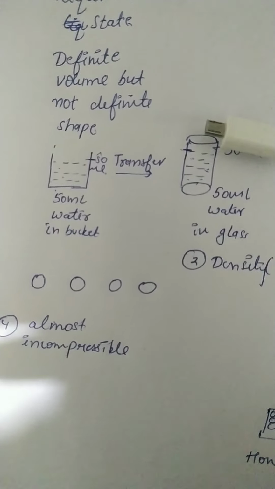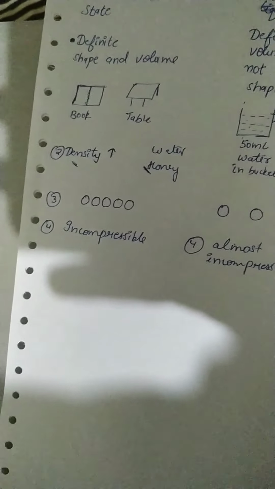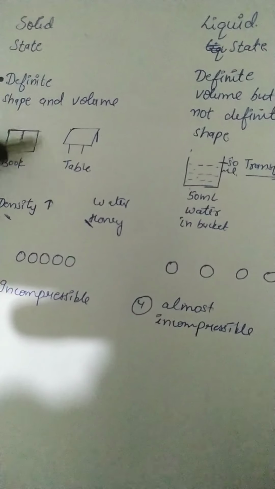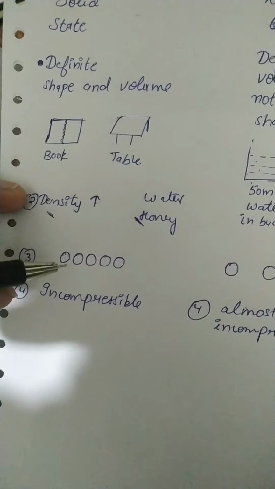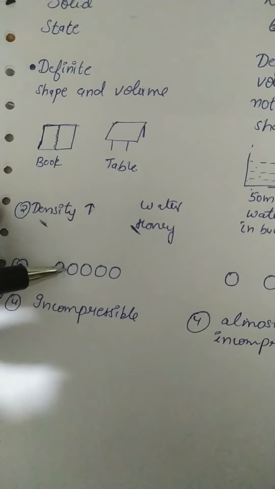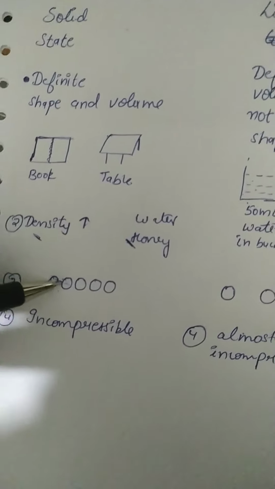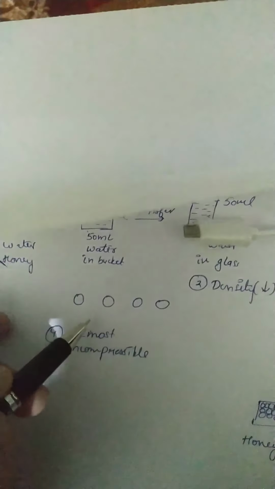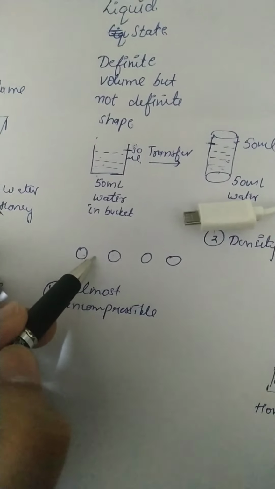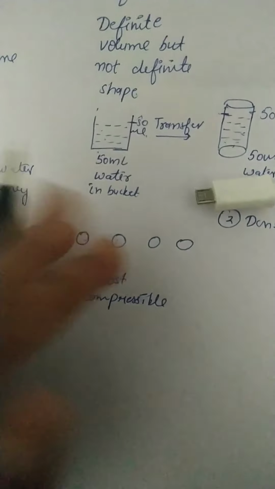Fourth, solids have the strongest force of attraction between the particles. Here I will explain how the particles of solids and liquids have space or force of attraction. The distance between the molecules of the solid is less, but in the liquid state the distance between the molecules is more. So here the force of attraction is more, but here the force of attraction is less.